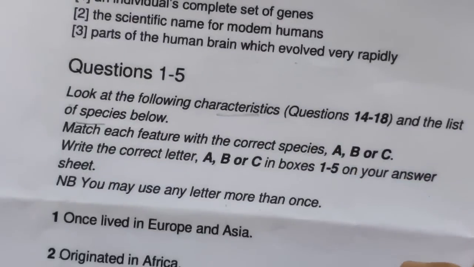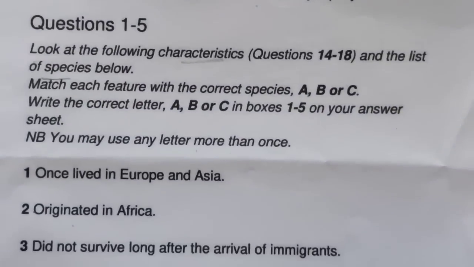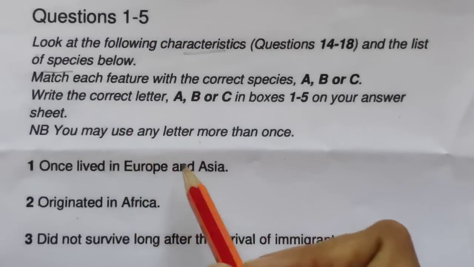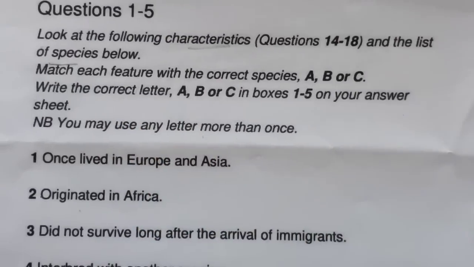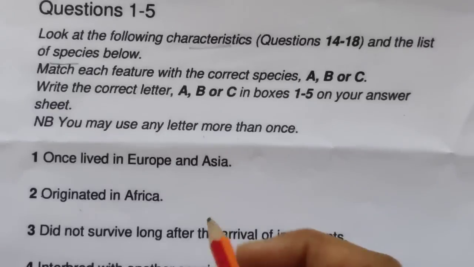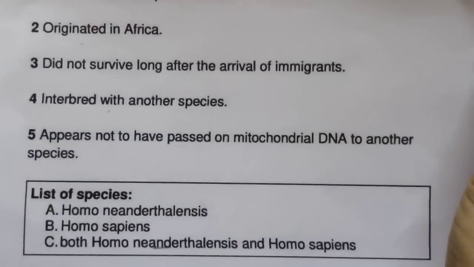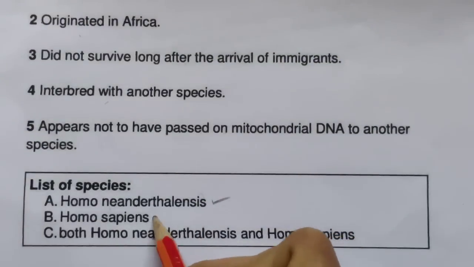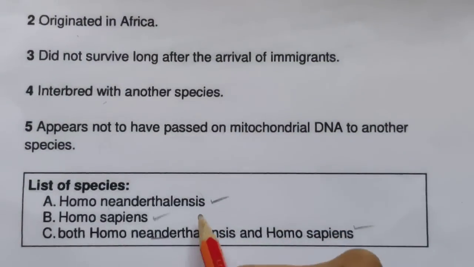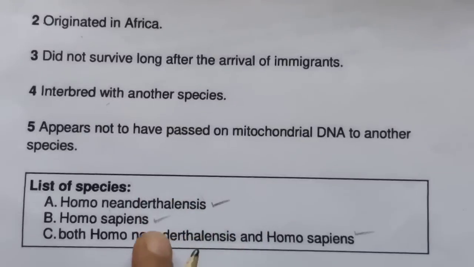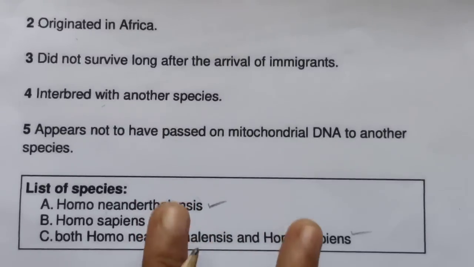So of course I will go with the flow of the reading passage, that is we have a list of species below. So what is the strategy for doing this list of people or species, anything they have given as a list? Of course first I will read these three species, and I will try to find these names in the reading passage, because this is the first type of question. We can easily get these names in the first, second or third paragraph.